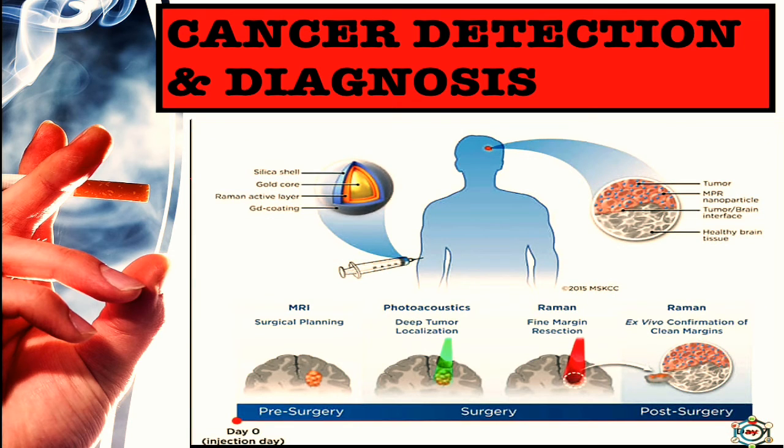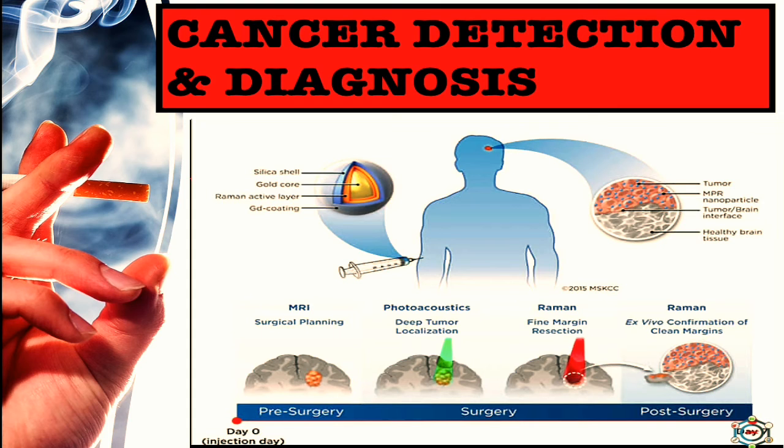Biopsy of the tissue is done by taking a piece of tissue and examining its thin stained section under a microscope. To detect cancer of internal organs, techniques like radiography, CT, that is computed tomography, and MRI, that is magnetic resonance imaging, are very useful.